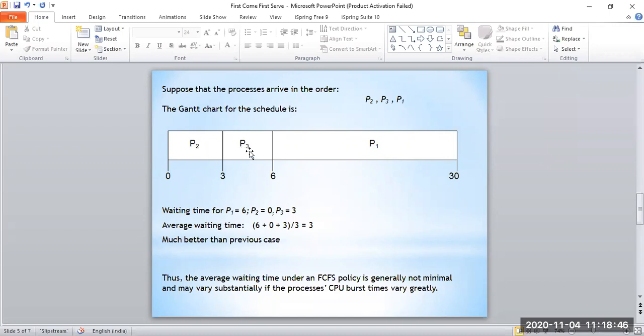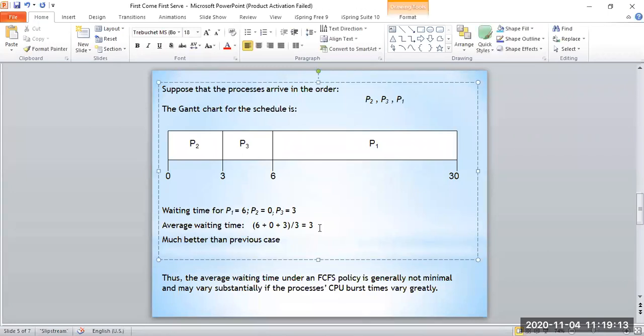So 3 plus 3, 6 seconds. P2, since it is in first place, has no waiting time, 0. P3 will wait 3 seconds, because it has to wait until P2 completes, and P2's burst time is 3 seconds. Okay, so this is clear. Now coming to the average waiting time, if we calculate the average waiting time of these three processes arranged in this format, then it will be 3 seconds.